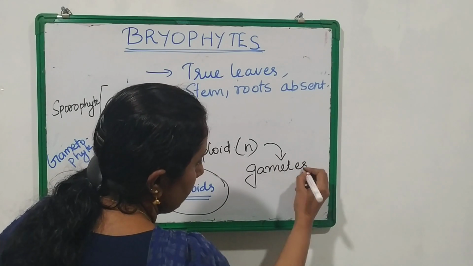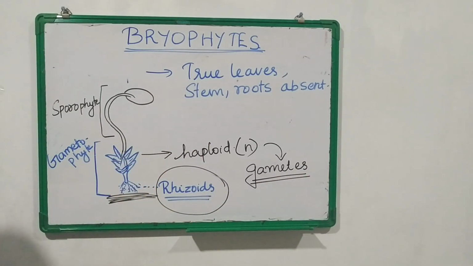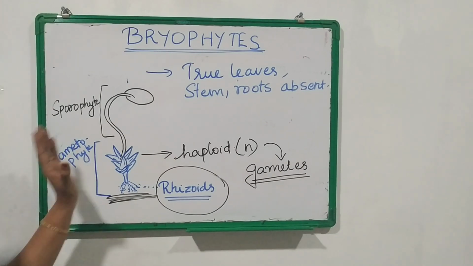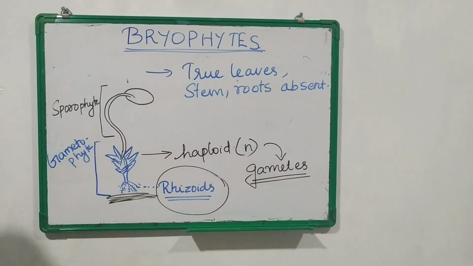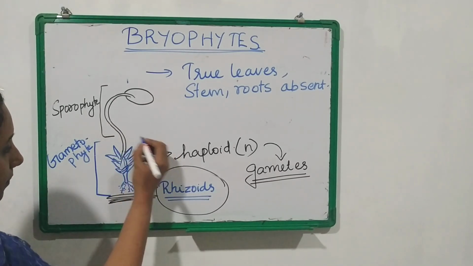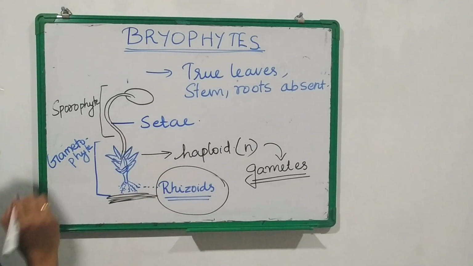Okay, this is the part that forms the gametes for sexual reproduction. So the first part is the gametophyte which is haploid in nature and it will form gametes. Okay, then the second part is the sporophyte. Before that, here there is a leaf like structure, then here a stem like structure which is known as setae.